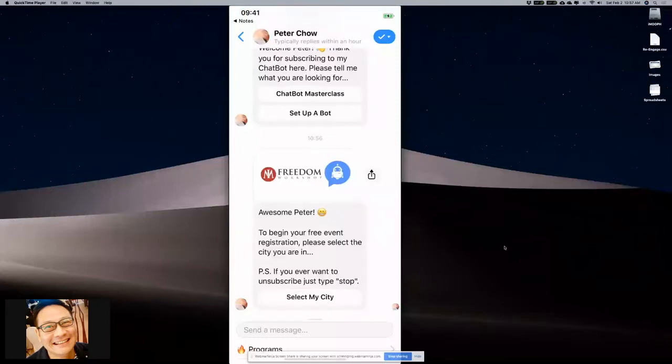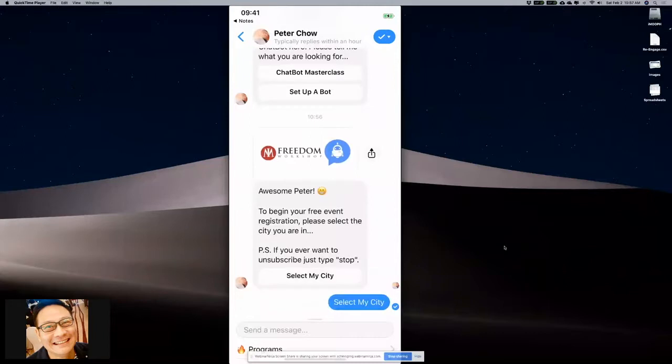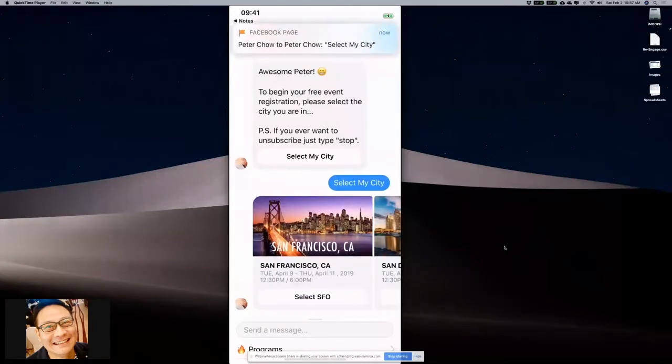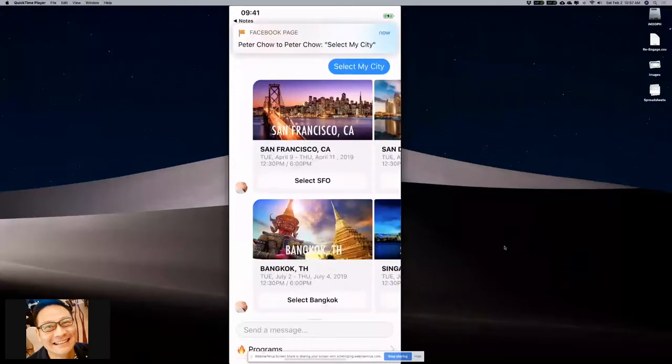So I select my city. Follow along with me. Now you need to ignore the messages on top, because I have another app that, because I'm an admin, keeps updating me of whatever is happening to my bot. So I'm always aware.